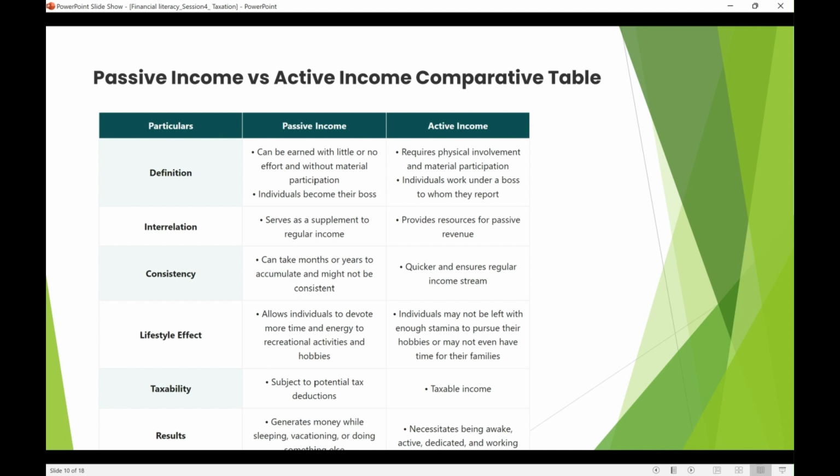As for lifestyle, yes, it allows individuals to devote more time and energy to recreational activities and hobbies. That is what we need. We need to invest somewhere, get some passive income, go for a holiday, do whatever you want to do. That gives more time, still getting income. Who doesn't like passive income in that case? But in active income, you don't have that leverage, right? And you need to be physically there.